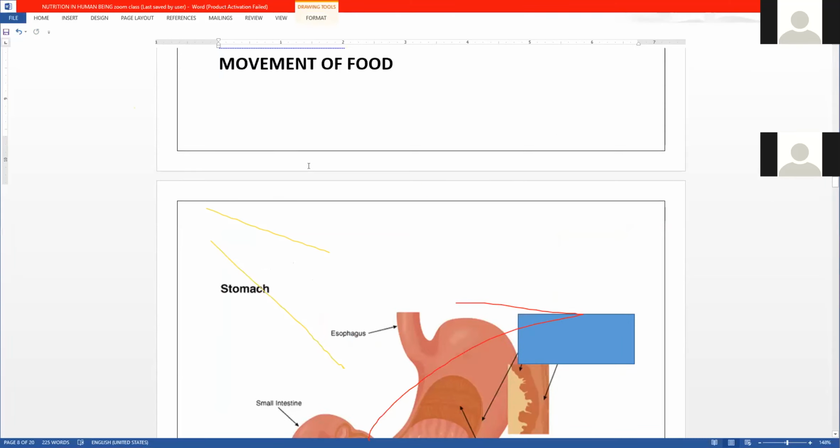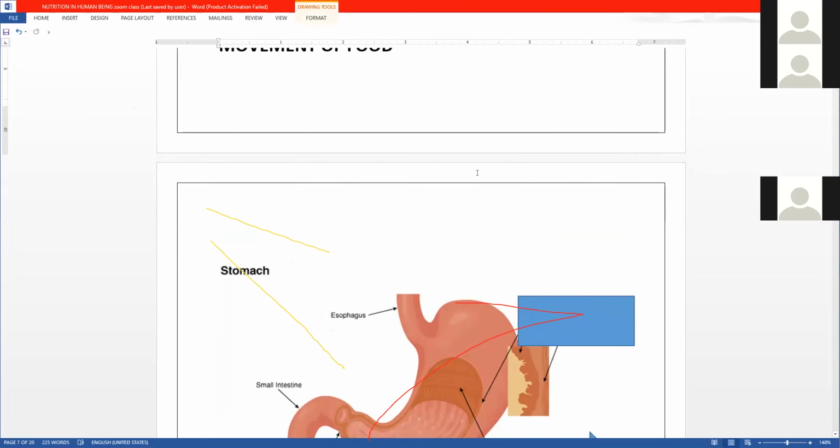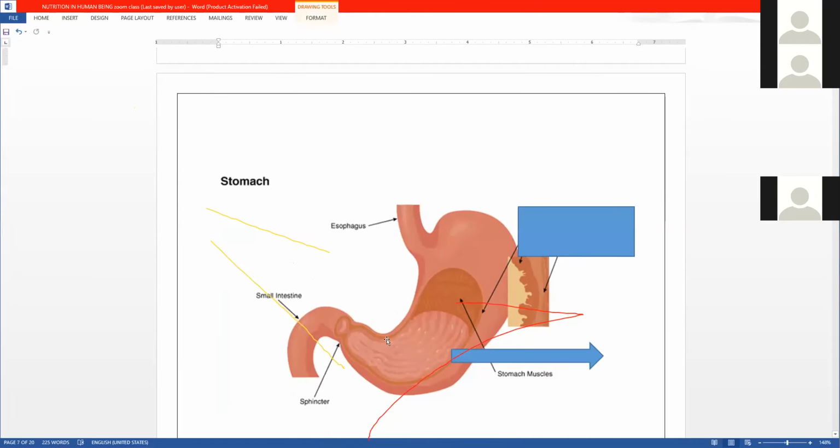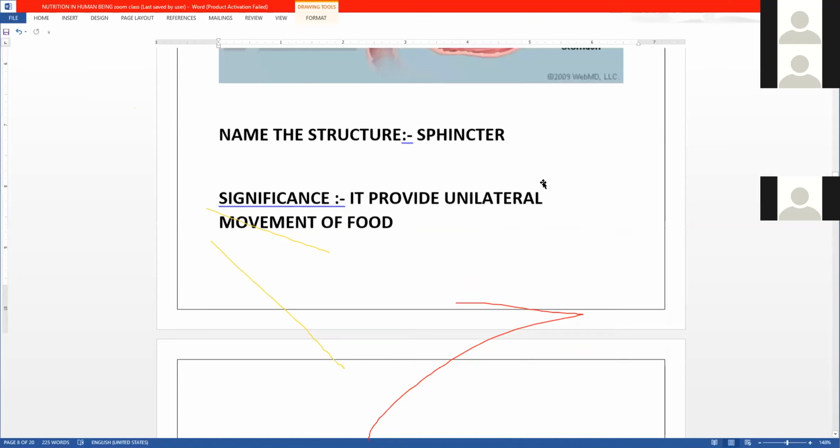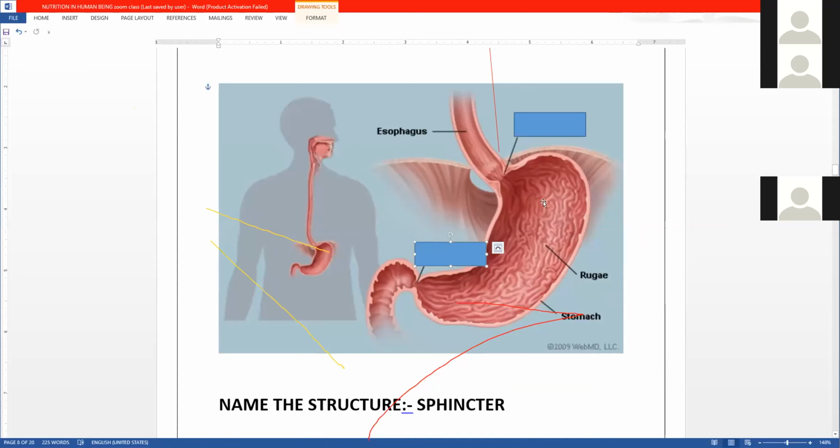The stomach is a J-shaped organ, right? In the stomach, there are 3 parts. If you see, this part is called cardiac, this part is called fundus, and this part is called pyloric. I repeat once again, this is pyloric, this is cardiac, and this part is fundus.